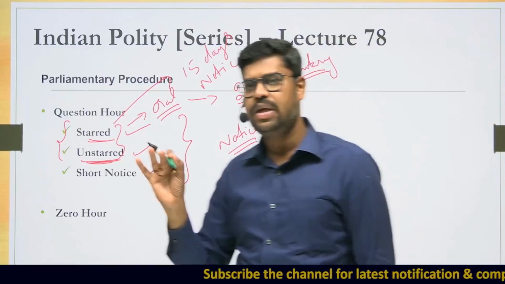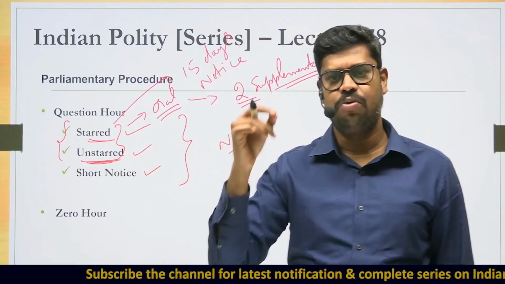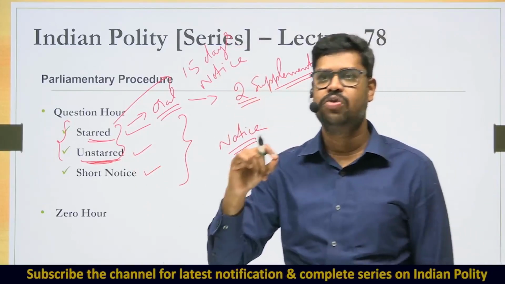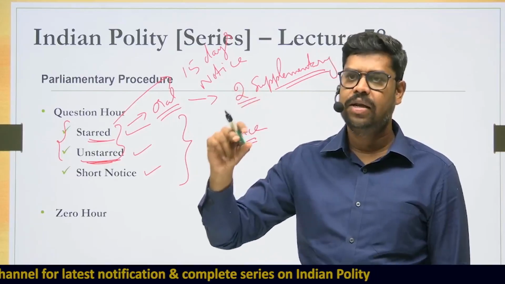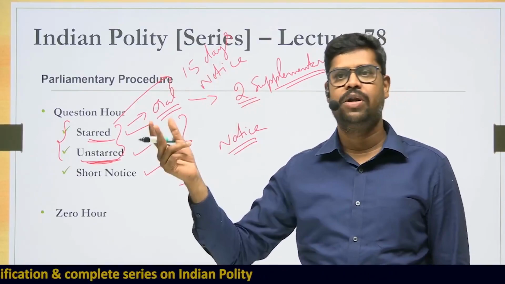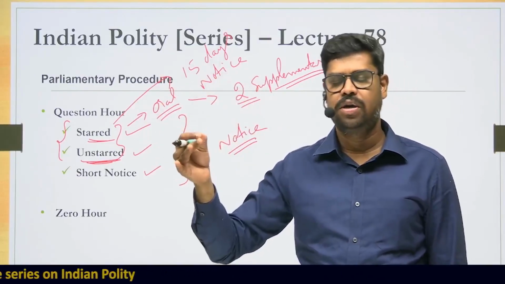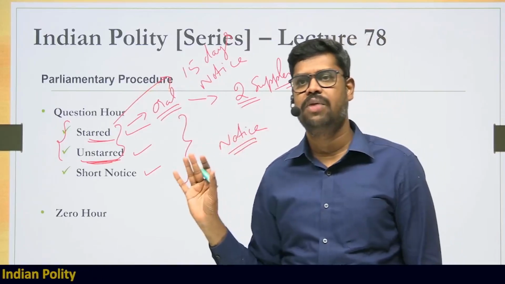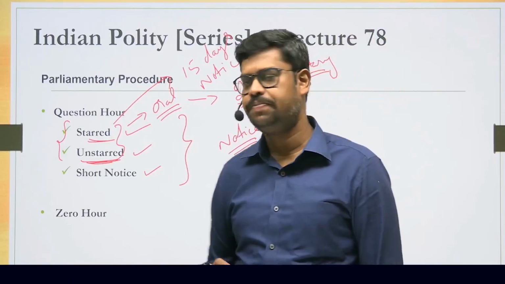So therefore, when MPs raise a question, they can choose whether they want to ask a starred question or an unstarred question. In both the cases, 15 days notice is important. And then in case of a starred question, an oral answer is given where 2 supplementary questions can follow. But in case of an unstarred question, it is only a written question and only a written answer can be given. And because it is a written answer, there can be no supplementary questions.